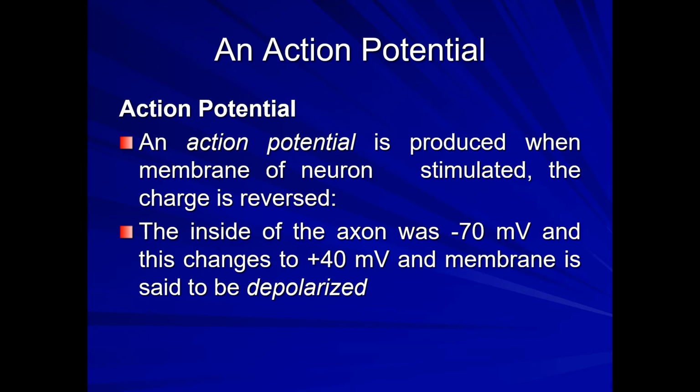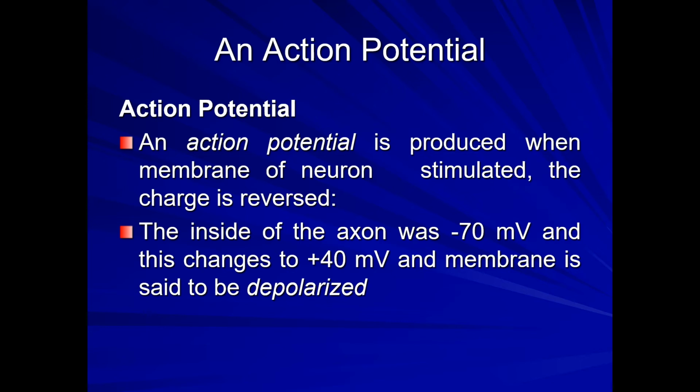So for a nerve to change from resting potential to action potential, the electrical charge should vary from minus 70 millivolt to plus 40 millivolt. This condition is said to be the membrane is depolarized. And action potential is the term when the nerve is able to conduct the impulses.